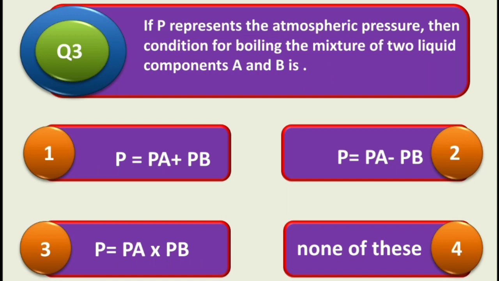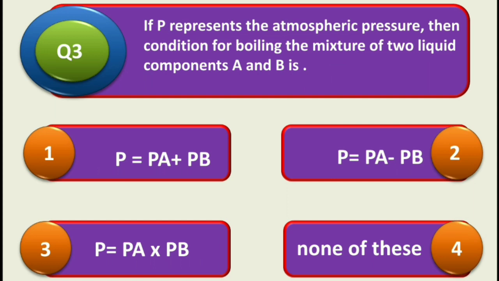Question number 3. If P represents the atmospheric pressure, then the condition for boiling of a mixture of two liquid components A and B is, and the answers are: first, P is equal to Pa plus Pb. Second is P is equal to Pa minus Pb.